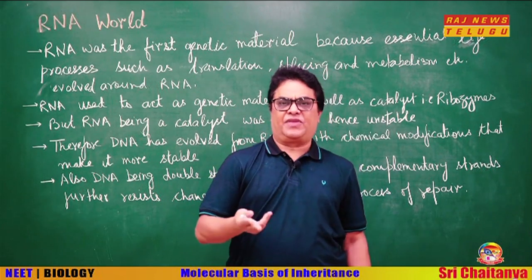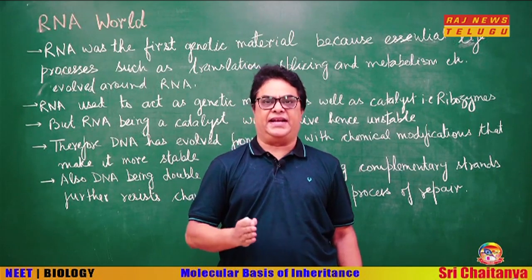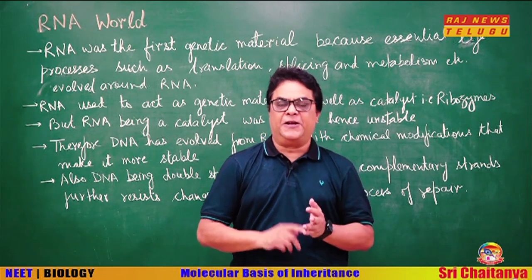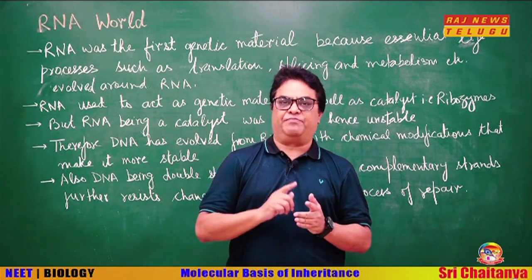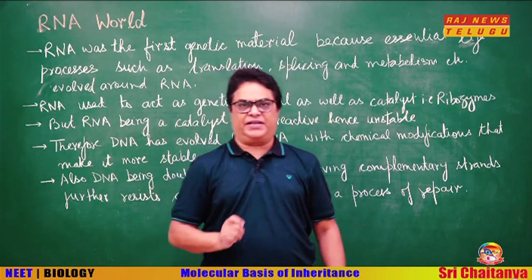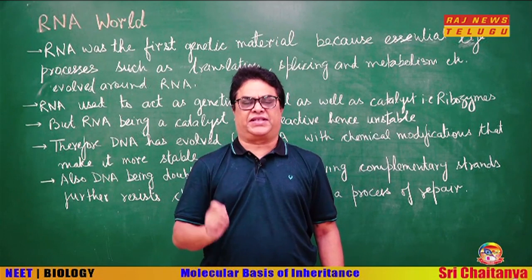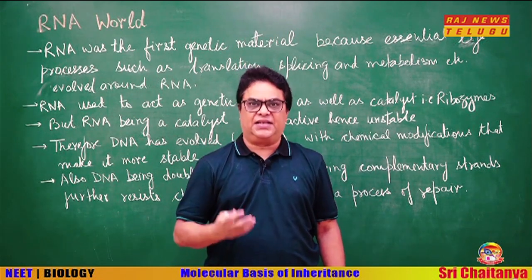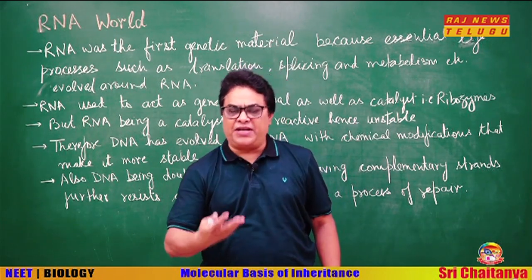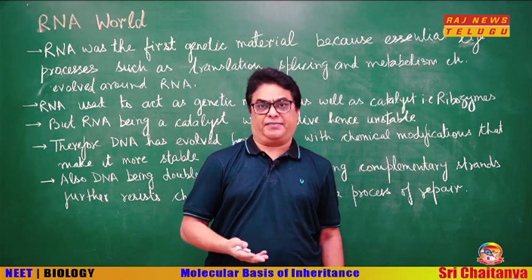And when we compared RNA and DNA, we found that both RNA and DNA can function as genetic material because both are self-replicating, both can undergo mutation, and both can express themselves in the form of Mendelian factors. But there was one point, stability. On this point, DNA was found to be much more stable as compared to RNA. That is, the preferred genetic material is DNA. So, for storage of genetic information, DNA, and for transmission of genetic information, RNA.